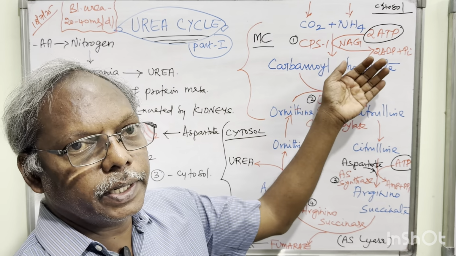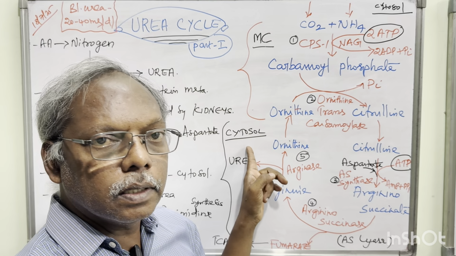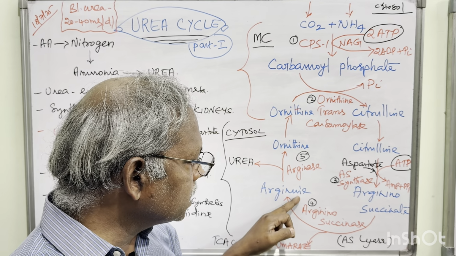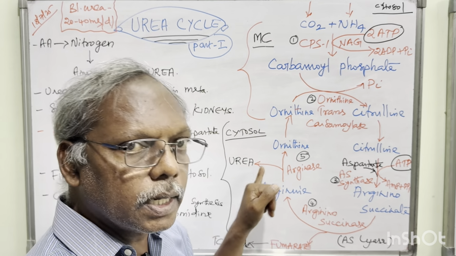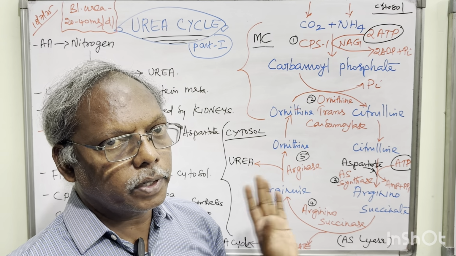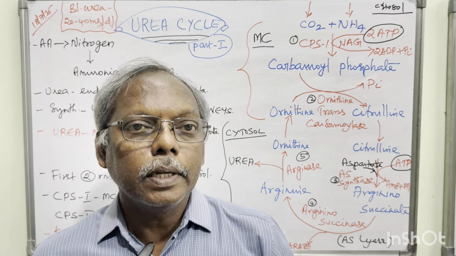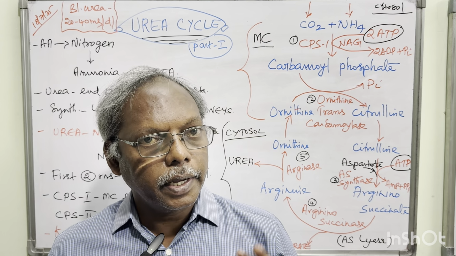First 2 occur in mitochondria, remaining 3 occur in cytosol. The last step, that is arginine releases urea as well as ornithine, is a very, very important step. Okay. So this is how you have to draw the urea cycle for your essay question.